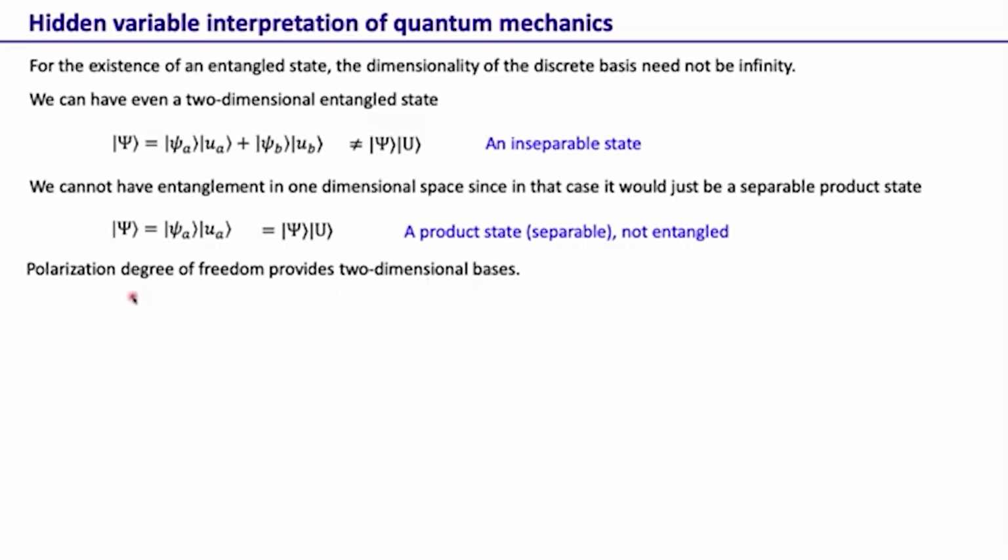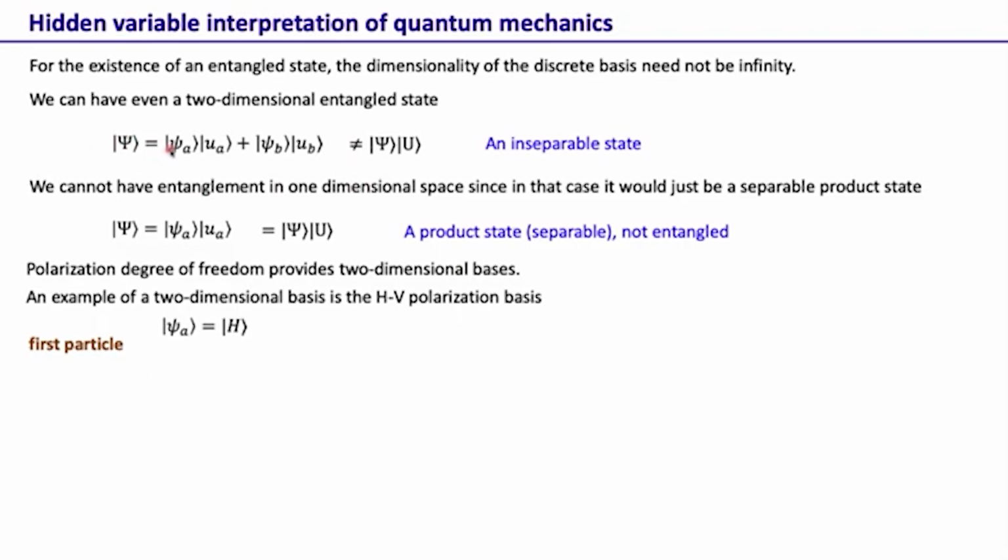We know that the polarization degree of freedom provides a two-dimensional basis, and one example of a two-dimensional basis within the polarization degree of freedom is the horizontal vertical polarization basis. So if you use the horizontal vertical polarization basis, let's try to write an entangled state. Let's say that for the first particle, psi A is horizontally polarized light and psi B is vertically polarized.